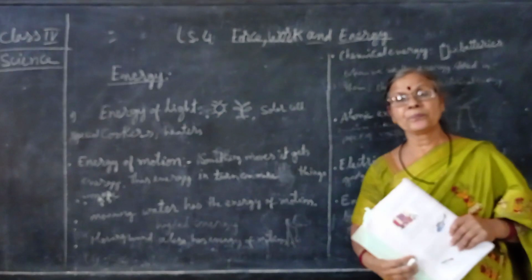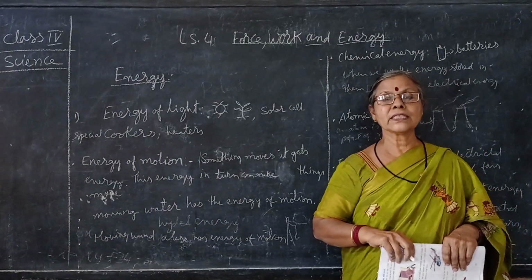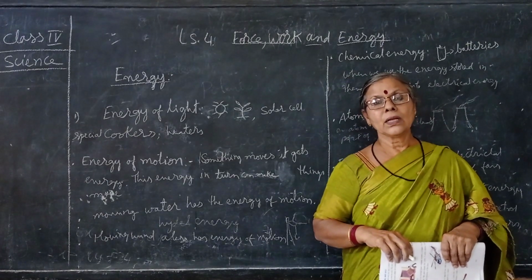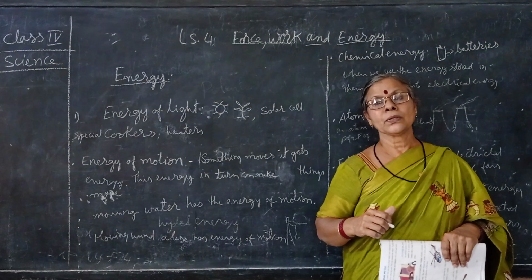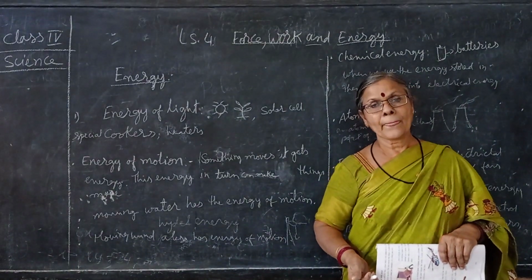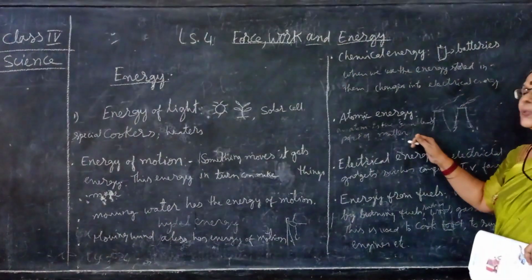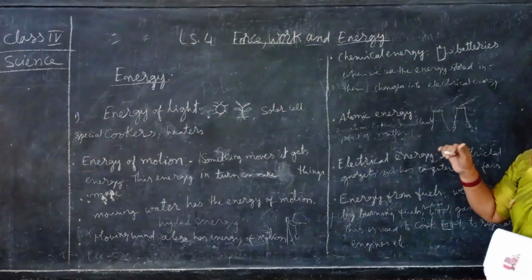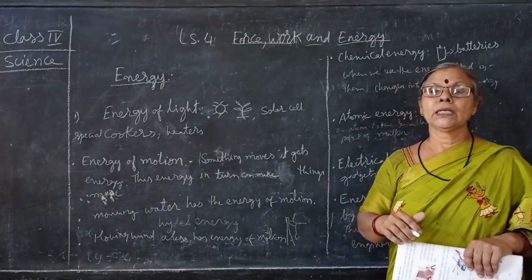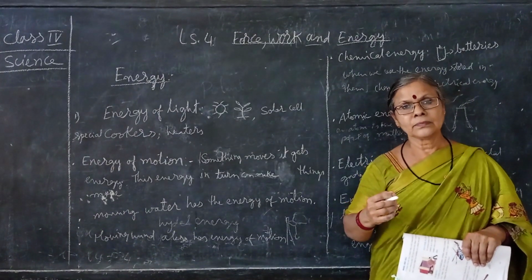Atomic energy. An atom is the smallest part of matter.